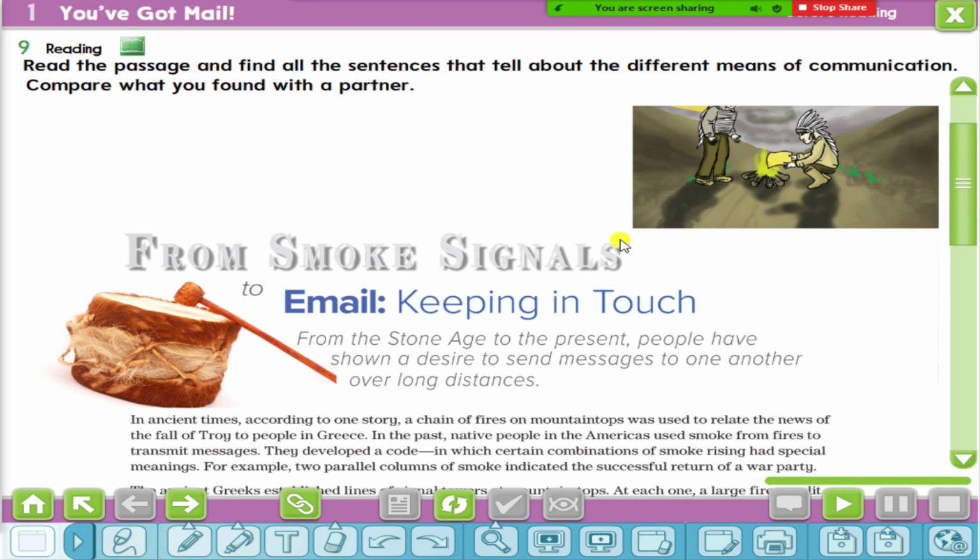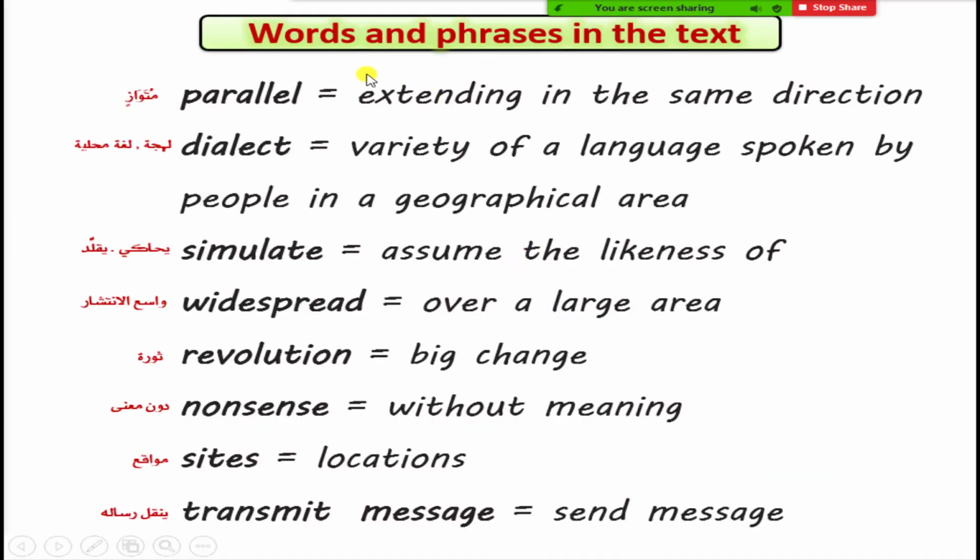Okay, now before reading the text, let's have a look at the important words in this text. Here are some words and phrases in the text. The first one is parallel. Parallel means extending in the same direction. And dialect.